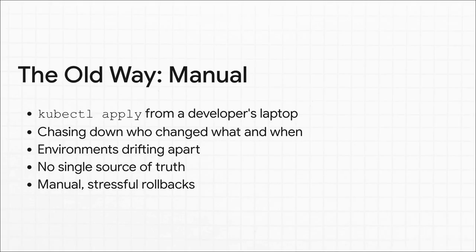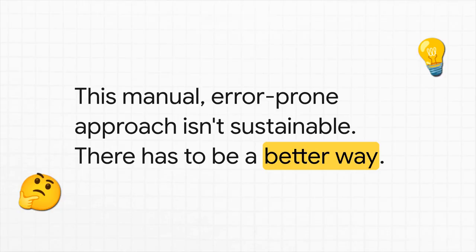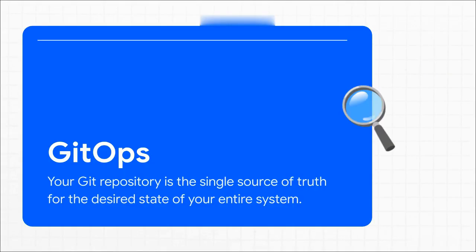Oh, and rollbacks? Forget about it. They were these manual, stressful, all-hands-on-deck emergencies. Look, this manual, error-prone way of doing things just doesn't scale, not when our systems are getting more complex. All it does is introduce risk, slow everybody down, and frankly, burn out your team. So yeah, there has to be a better way. And thankfully, there is. That better way is called GitOps.